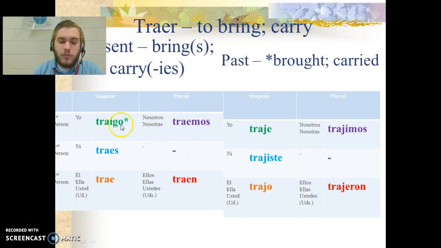All right, comparing present with past. In present tense, traer is traigo, has an irregular yo, but everything else is normal: traes, trae, traemos, traen. Traigo, I bring. Traje, I brought.